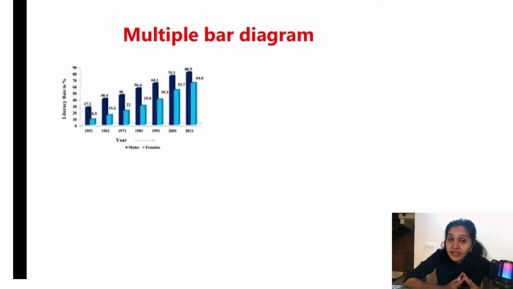So when do you use multiple bar diagram? When you have to describe more than one characteristic. This is male literacy status, this is female literacy status in the year 1951. Similarly, male literacy status and female literacy status in the year 2011. So when I am describing two variables, I am using multiple bar diagram.